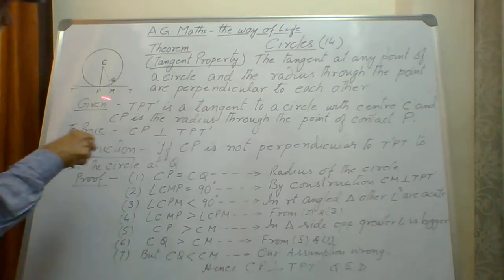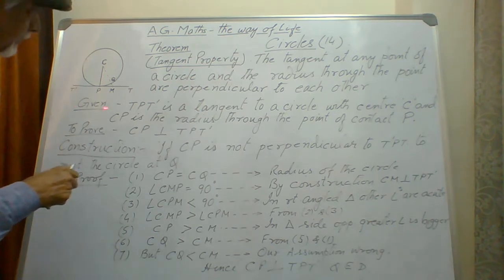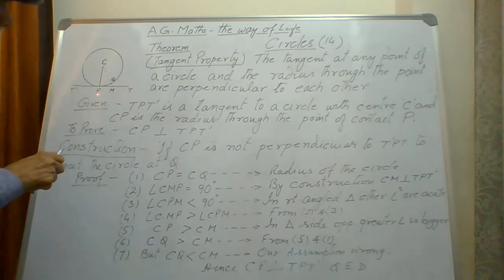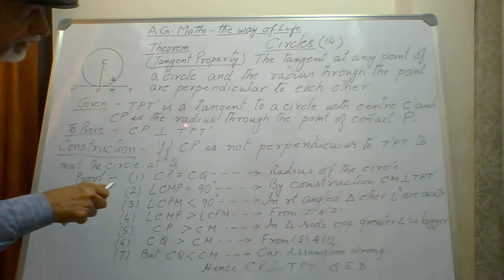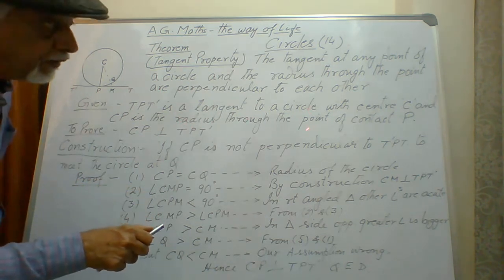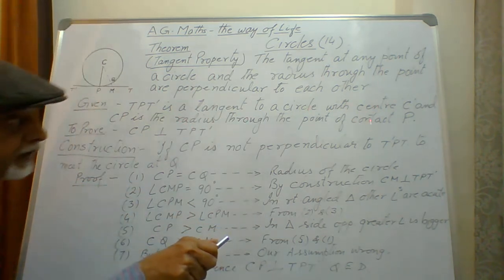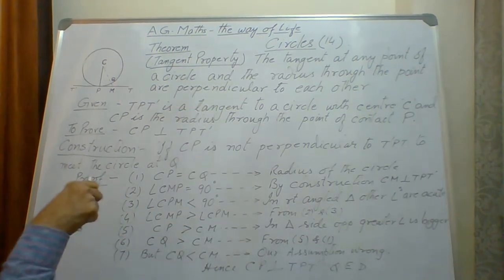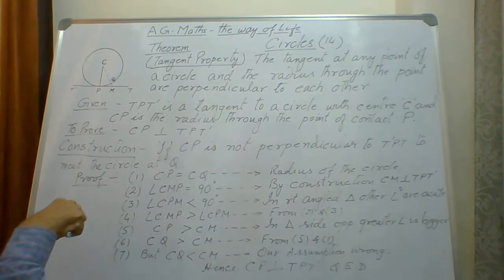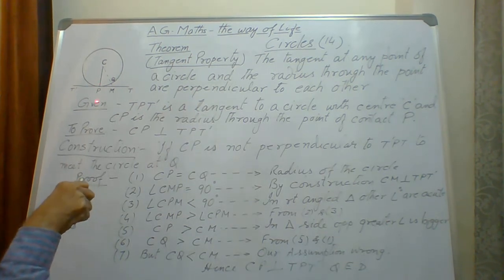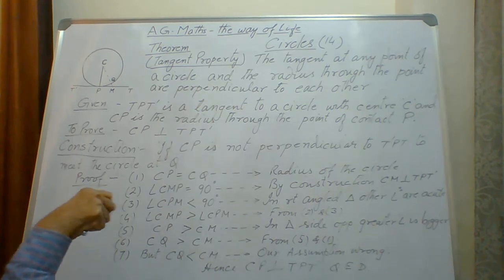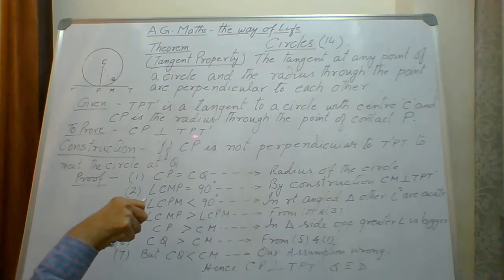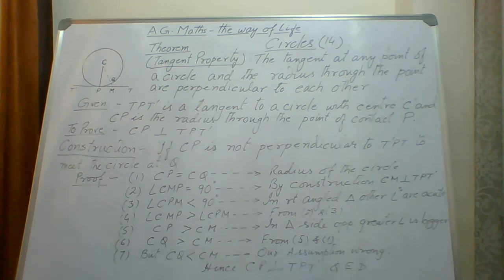Now this is the tangent, and what is given? This whole straight line T P T dash is a tangent to the circle. The circle's center is at C, and CP is the radius through the point of contact P. C is the center, so the line CP is the radius, and the point of contact is P. What we have to prove is that CP is perpendicular to T P T dash.